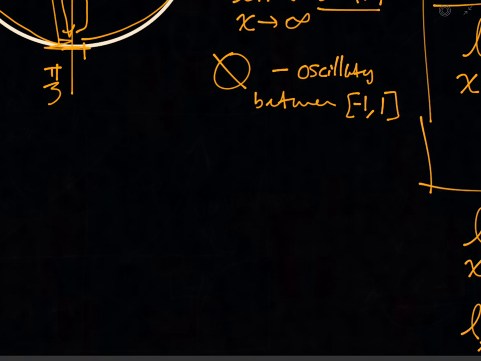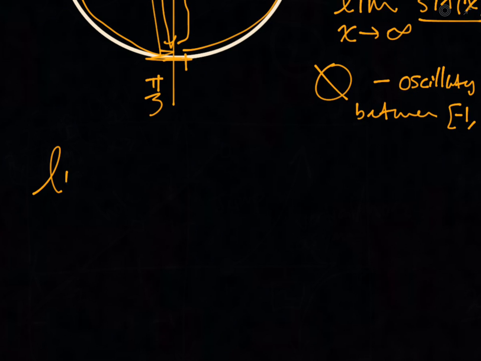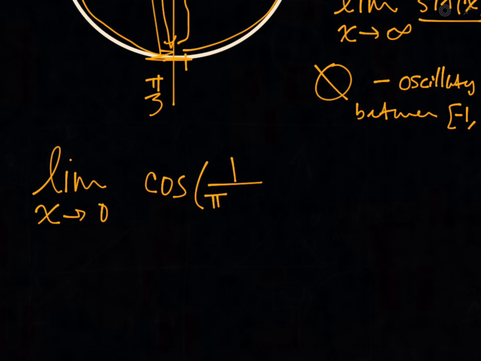Let's do one with cosine. Let's do a complicated one with cosine. What is the limit as x approaches 0 of the cosine of 1 over x plus pi over 2, right?